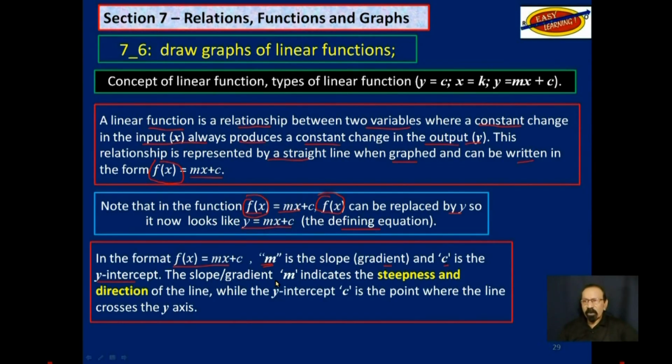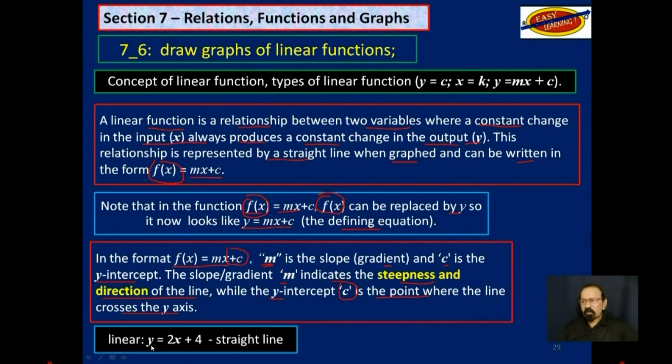The slope or gradient m indicates the steepness and direction of the line, while the y-intercept c, that is this c here, is the point where the line crosses the y-axis. So if you look at this equation here, y is equal to 2x plus 4, that is a straight line.